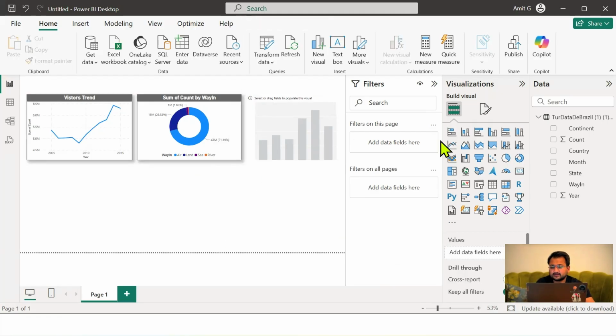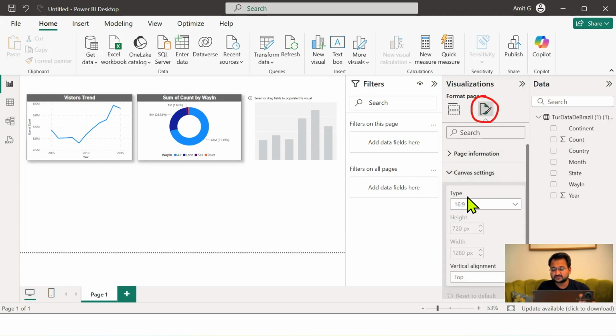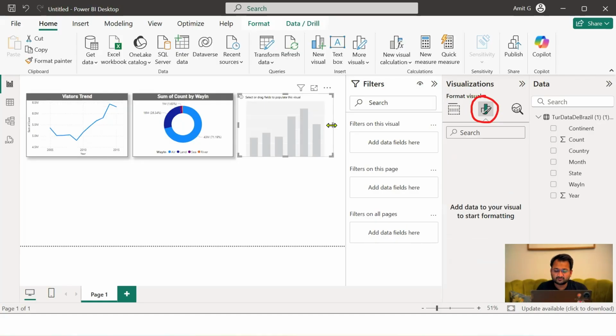So I'll click outside. And now when I click outside, the formatting option that I get over here will be for the page. So I go to the canvas settings, make it custom, and I will increase the width to around 1330. So we have more comfortable space to arrange the charts.